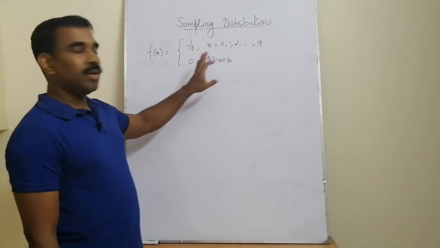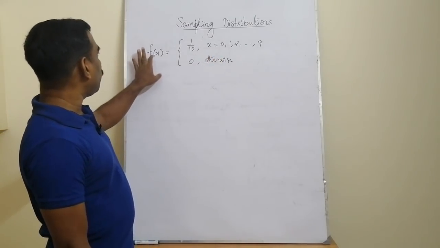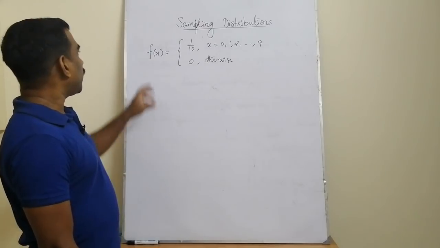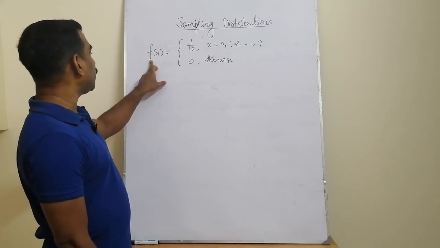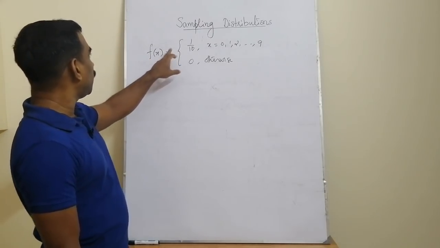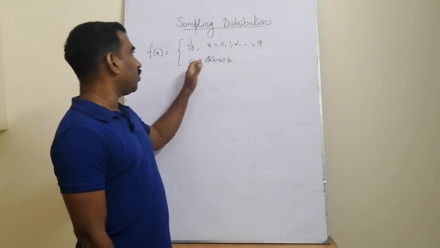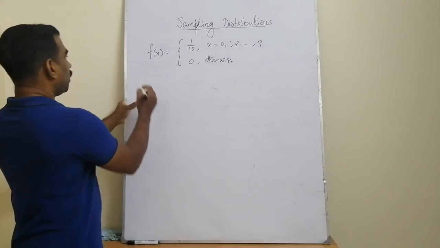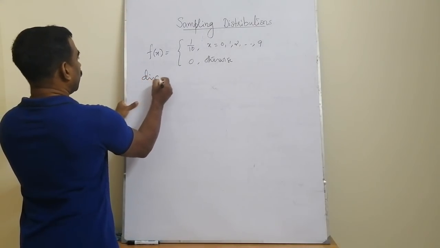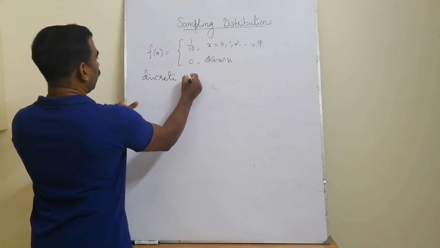So we can illustrate the previous concept with the help of an example. Suppose we are considering a population with the probability distribution f(x) = 1/10 for x = 0, 1, 2, etc. up to 9, and equal to 0 otherwise. This is called a discrete uniform distribution. Here the population is a discrete uniform distribution.